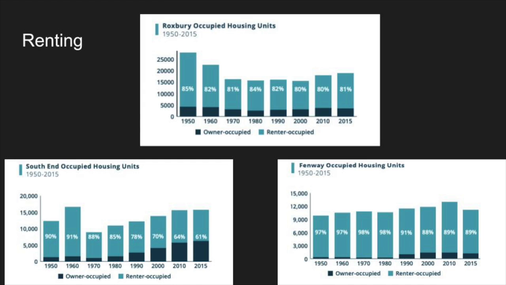In Roxbury, owner-occupied housing units have only marginally risen over the past 30 years, but have stayed relatively low throughout. The same goes for Fenway, where the neighborhood did progress somewhat in the past 30 years, having more owner-occupied residences. The South End shows better results, where owner-occupied residences have increasingly become more common.